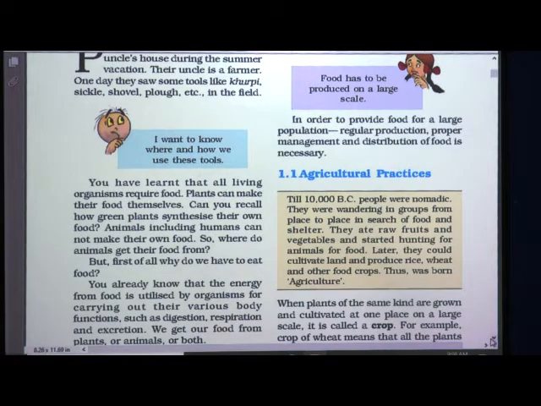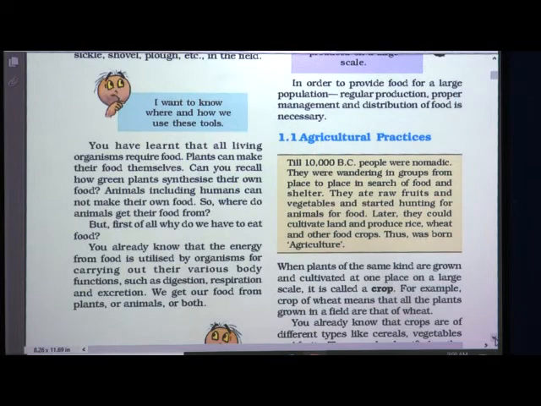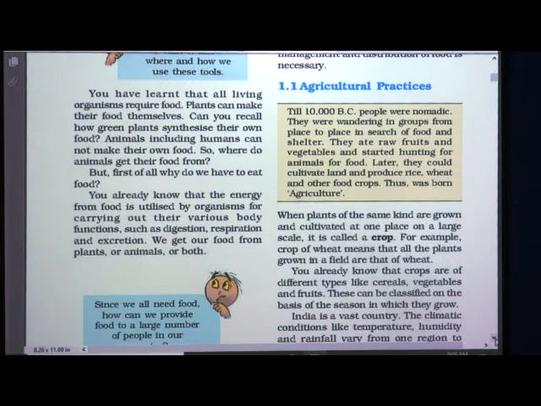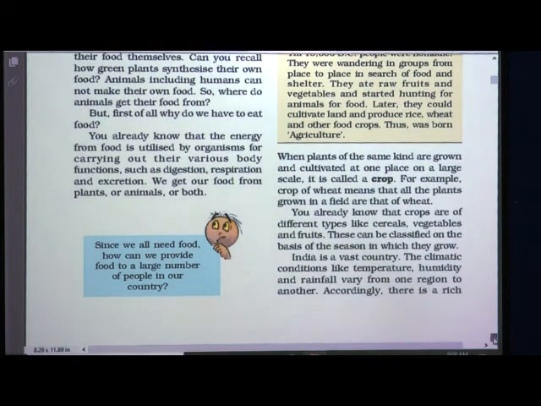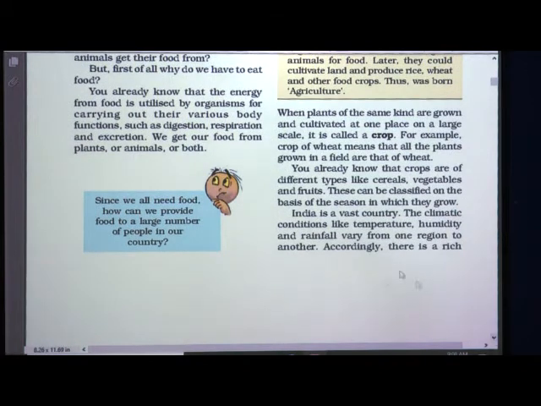Just now I have told you that for carrying out different body functions, we require energy. Which are these body functions? For example, digestion, respiration, excretion. These are just a few examples.